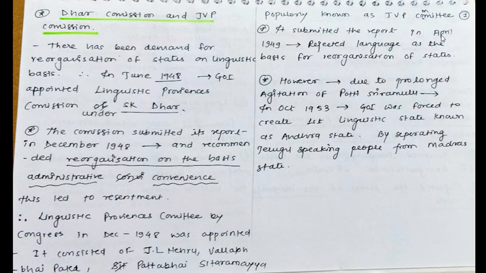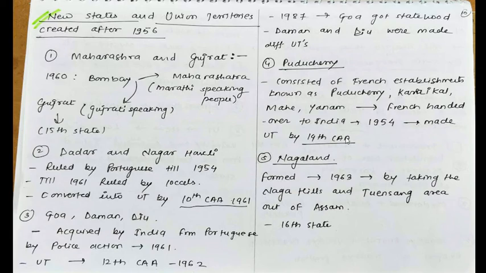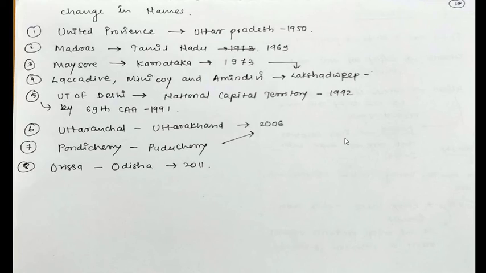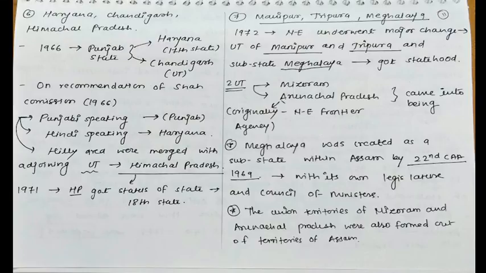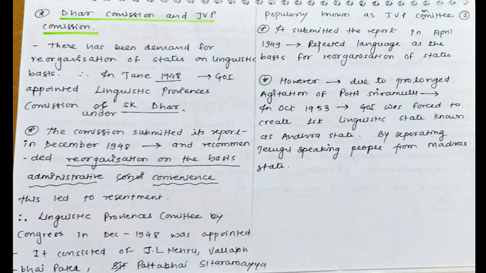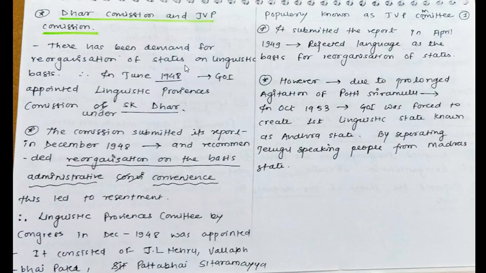Page number 7 is going on, and pages 8, 9, 10, 11, 12, 13, 14, we have 7 more pages, so we'll be continuing in the next lecture, next part. In the next part we will be starting with the Dhar Commission and JVP Commission. So keep on watching the next part.